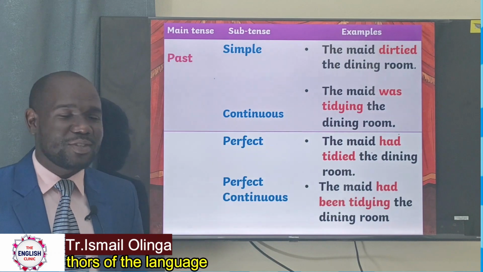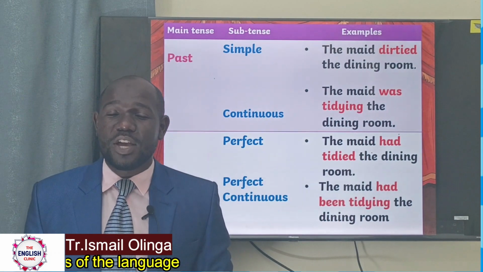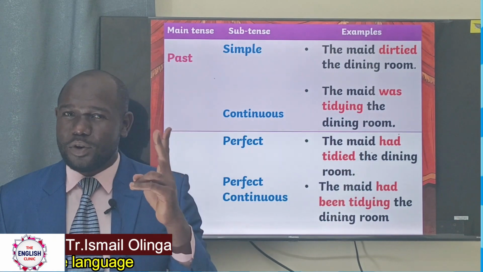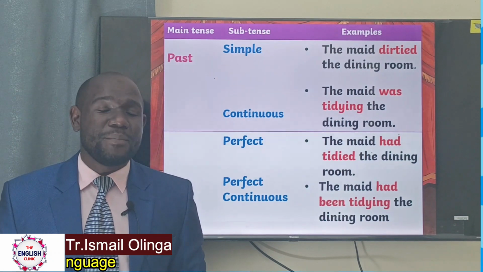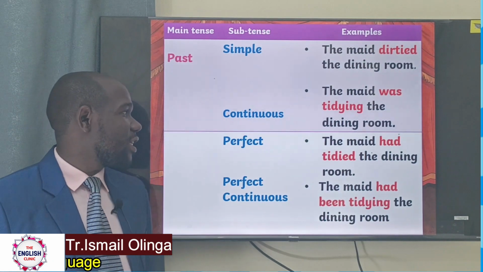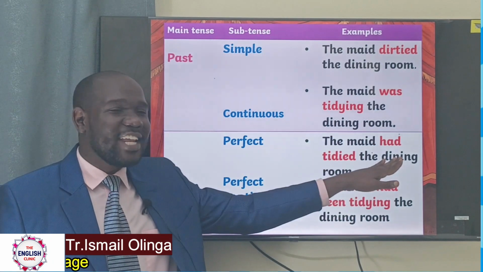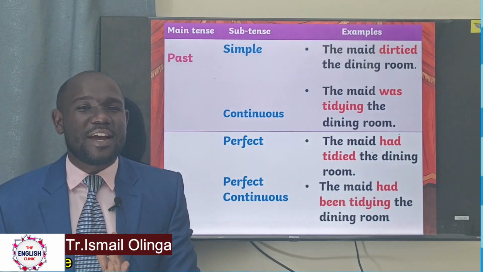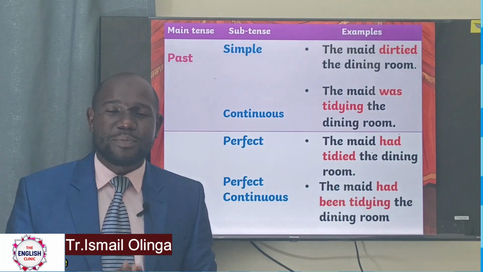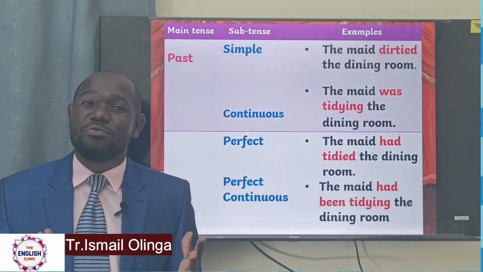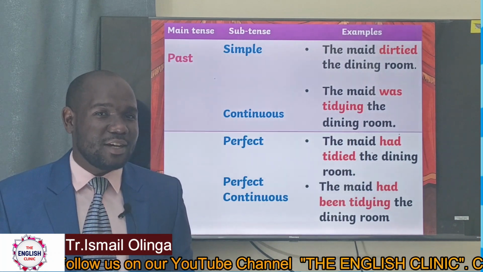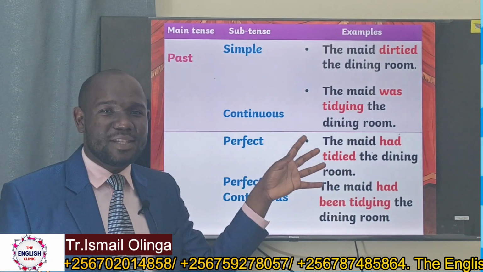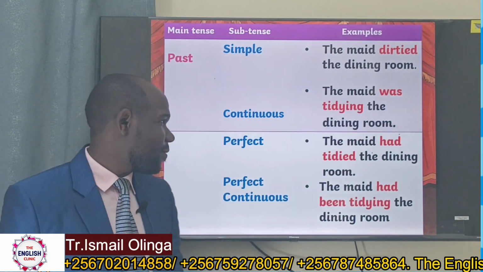Past perfect tense. The past perfect tense is usually used when we want to express actions that happened in the past, two of them, but one after the other. Usually we say that the maid had tidied the dining room. This sentence means that there is another action that could have happened later, but this is what happened first. For example, someone says, by the time the visitors entered the house, the maid had tidied the dining room. This is the action that happened first in the past.